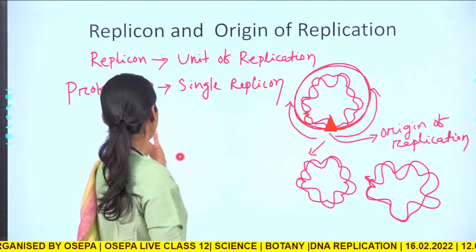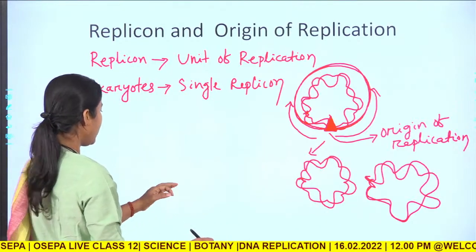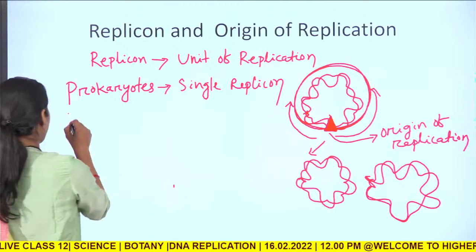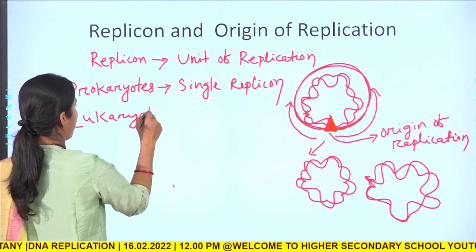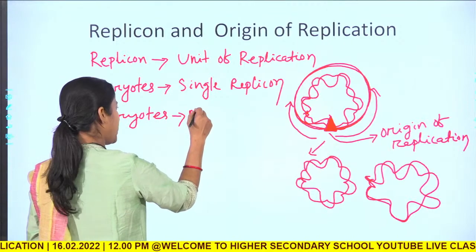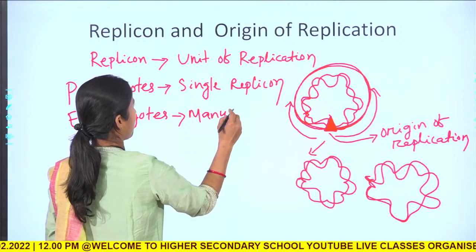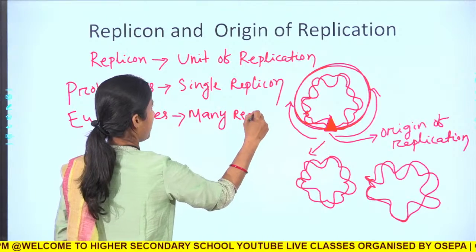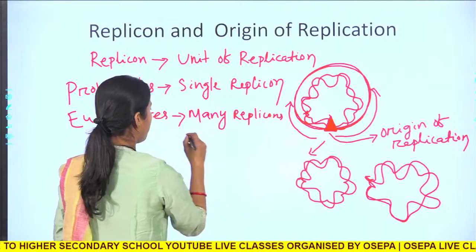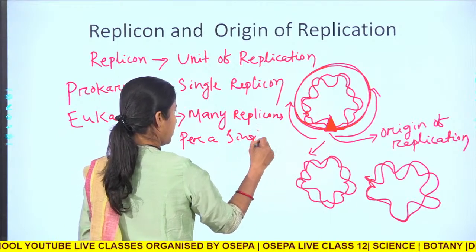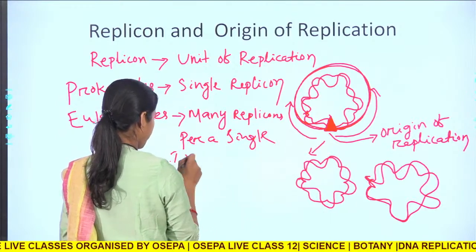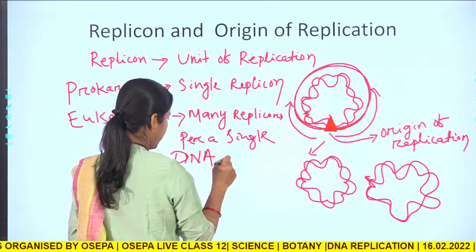Okay. So, in prokaryotes there is a single replicon and in eukaryotes there are many replicons per single DNA molecule.